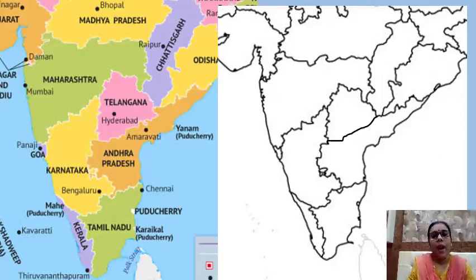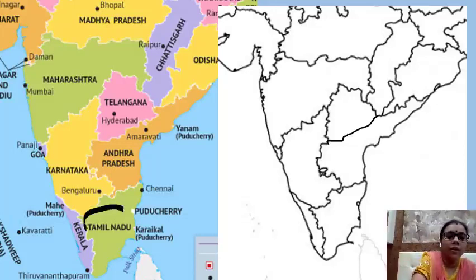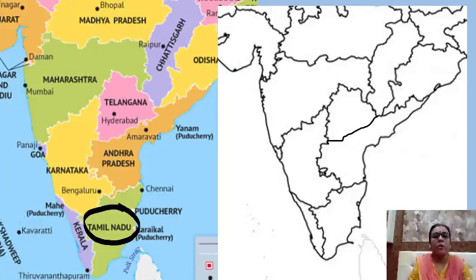Now, as we move towards east, that is the east of Kerala, we can find Tamil Nadu. Now try to understand the shape of Tamil Nadu. Okay, and here on the outline map, we have to locate Tamil Nadu. So this is Tamil Nadu. This is the neighboring state of Kerala. It is also the neighboring state of Karnataka and Andhra Pradesh. What is the capital of Tamil Nadu? The capital of Tamil Nadu is Chennai. See here, it is written Chennai.